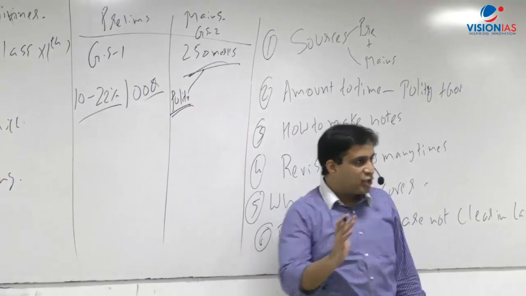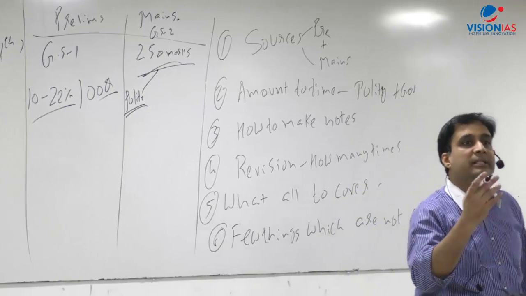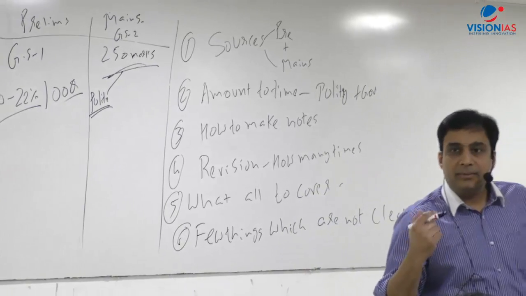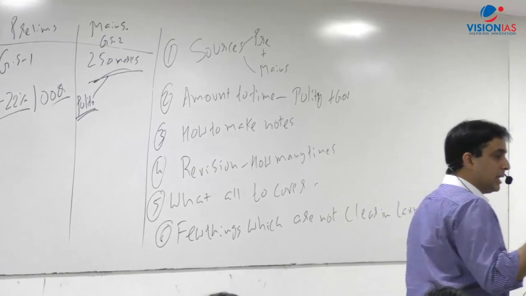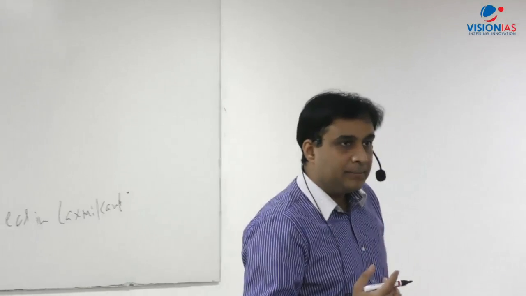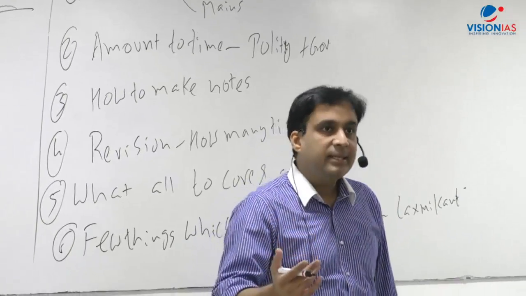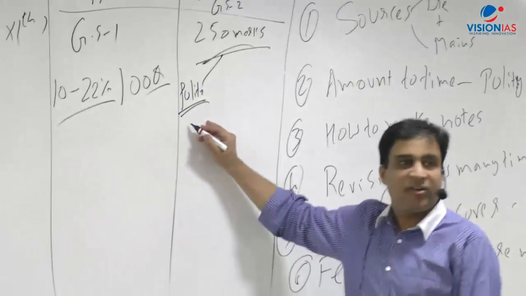What we call the traditional polity part. Traditional polity part means, for example, a question can come on the role of governor, or has the office of governor been politicized, office of president, money bill, emergency. These are the traditional areas of polity.